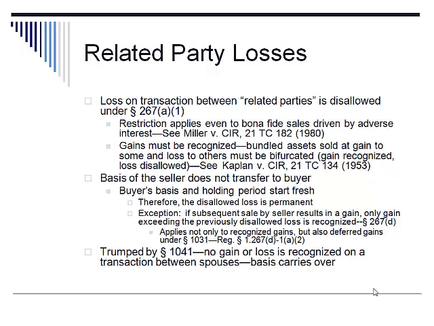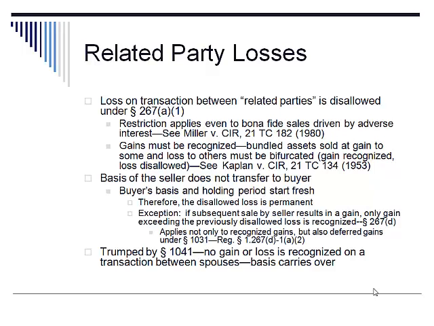And this provision applies not only to recognized gains but also to a deferred gain. So if the subsequent transaction by the related party results in a gain that is deferred, for instance under Section 1031, that deferred gain is also reduced by the amount of the loss that was previously disallowed.